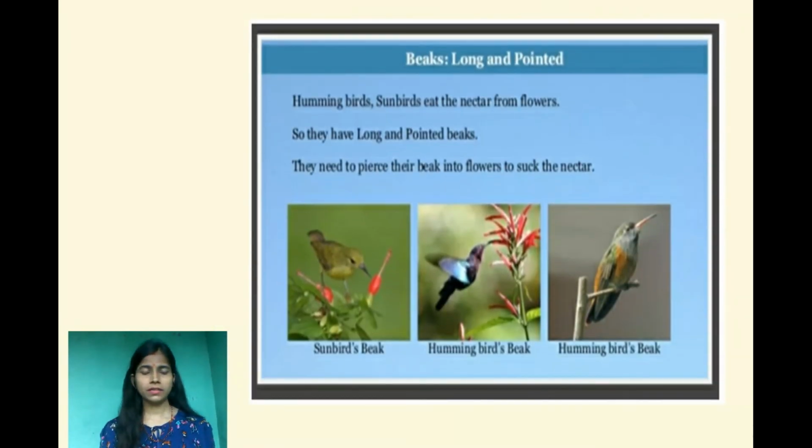The last kind of beak is the long and pointed beak. So which animals have this kind of beak? You can see in the examples sunbird and hummingbird. These are the two examples.